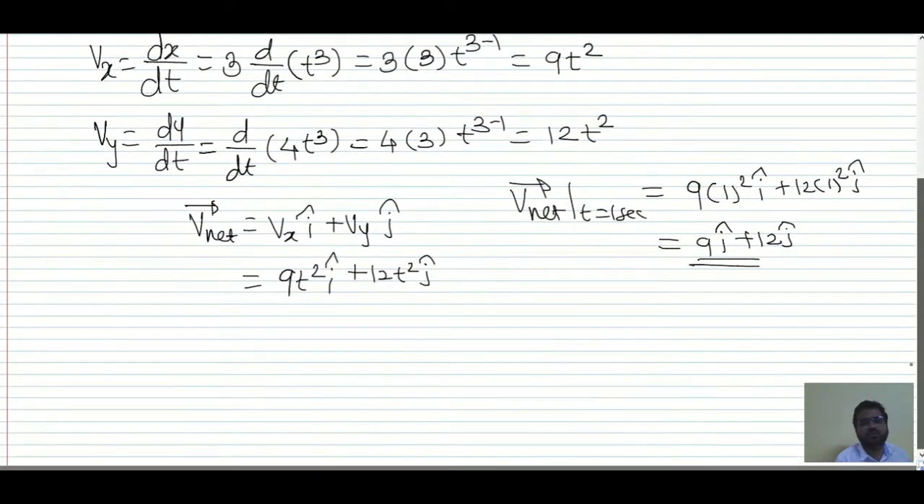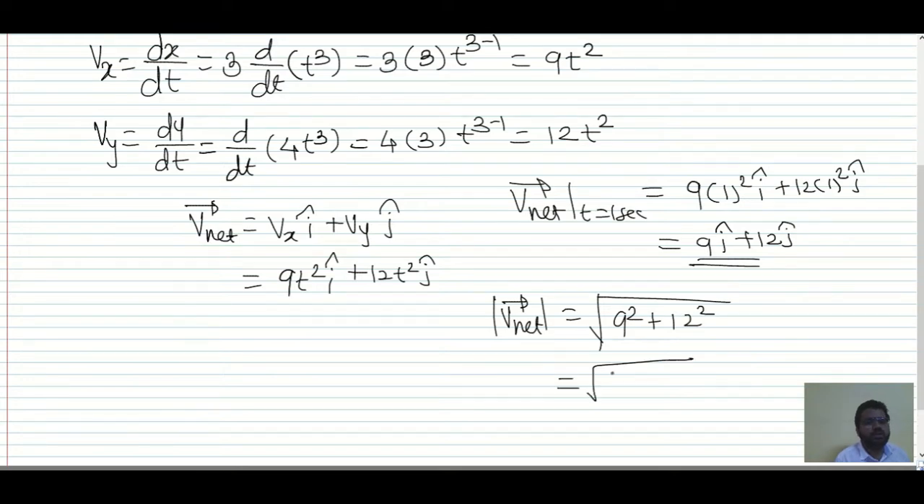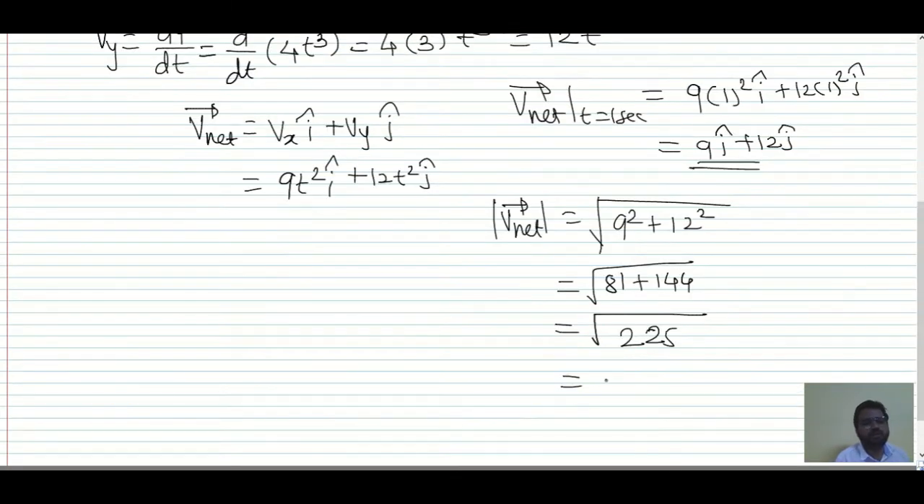In magnitude format, the magnitude of v net bar is equal to root of 9 squared plus 12 squared, which is equal to root of 81 plus 144, and as you can see, this is root of 225, and 225 is the square of 15, so the speed is 15 meter per second.